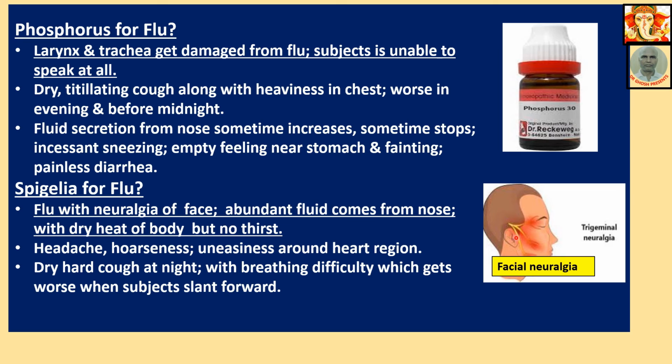Another name is suicide disease, since it is the most painful disease of all. So, flu with neuralgia face. Abundant fluid comes from nose with dry heat of the body but no thirst, headache, hoarseness, uneasiness around heart region, dry hard cough at night with breathing difficulty which gets worse when subject slants forward.